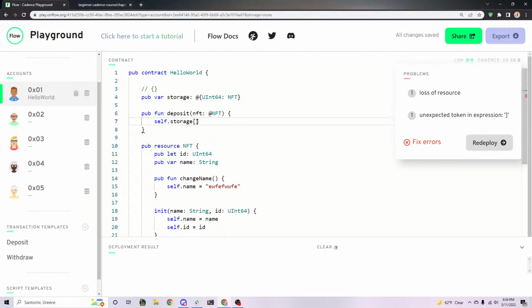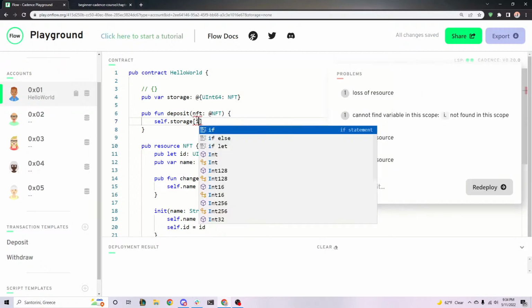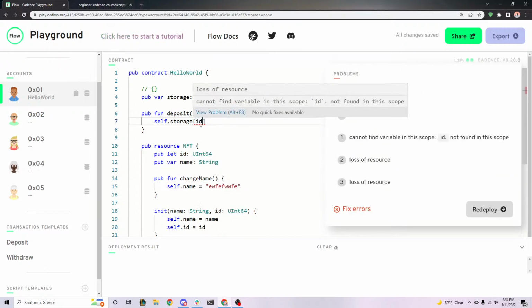Close, Ricardo. So it can't be the same number because then it would always deposit at that spot. ID, exactly. But we can't put ID because ID doesn't exist. So how do we get the ID of the NFT?